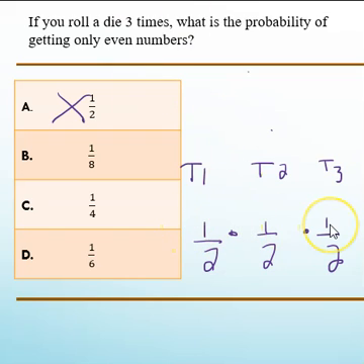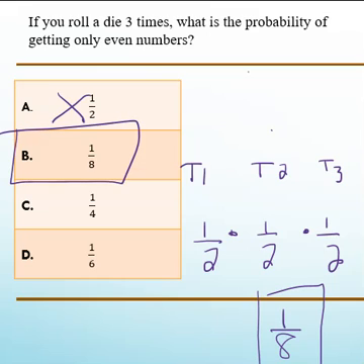1 times 1 times 1 is going to be 1. Multiply on the bottom straight across. 2 times 2 is 4, times 2 is 8. The answer for this is 1/8. Answer choice B, and now you're an expert.